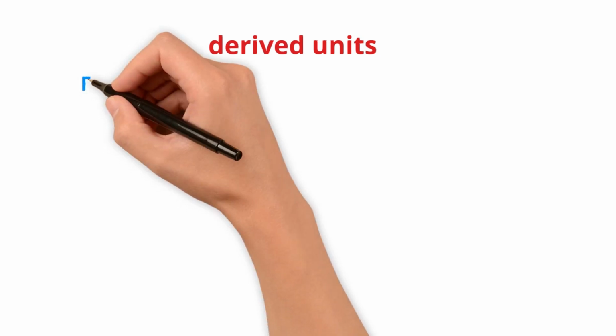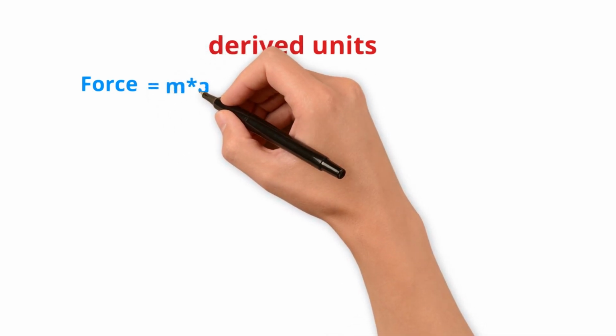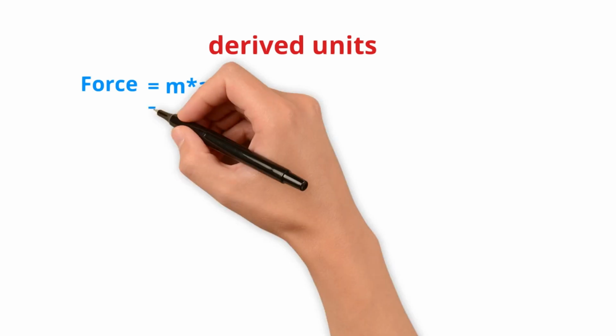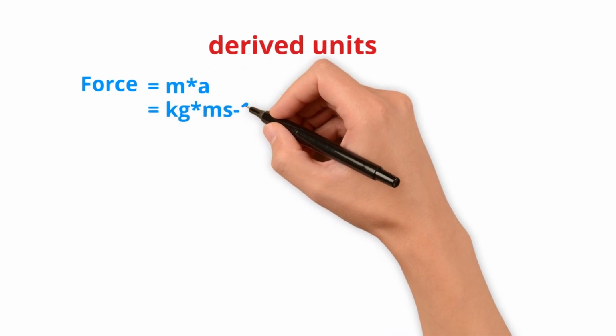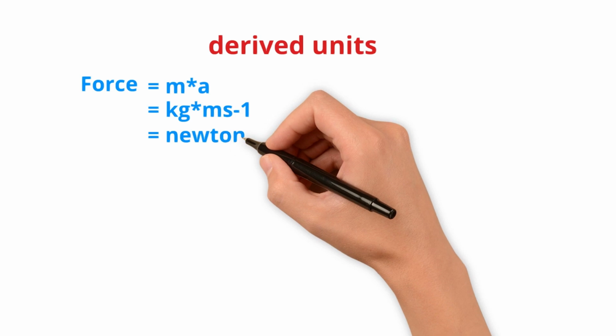Derived units. Now the derived units. Let us start with force. According to Newton's law, force is nothing but mass into acceleration. The unit to measure mass is kg and acceleration is meter per second square.